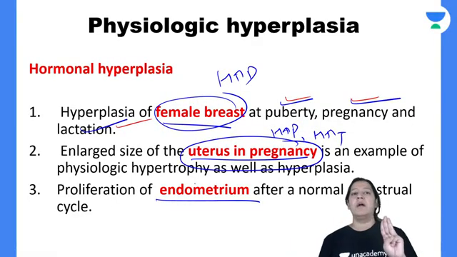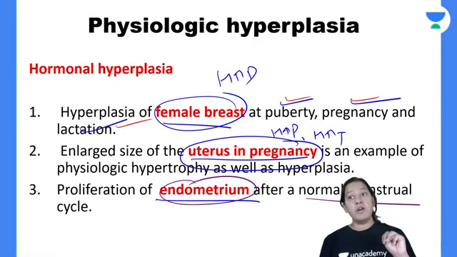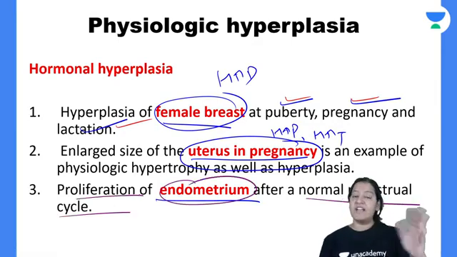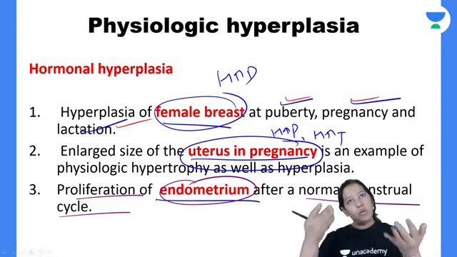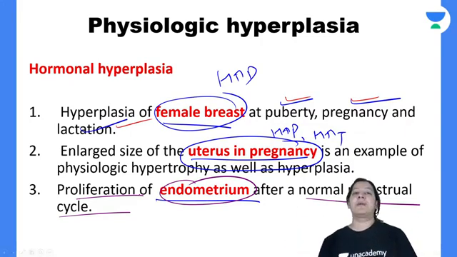So the third example is the endometrium. After a normal menstrual cycle, it proliferates and again regenerates to get shed off in the next month. That is the thing. Everyone give me a thumbs up and learn the three examples. If you have any doubt in this, please ask. So what are the three examples? Female breast, uterus in pregnancy, and endometrium. These are the three examples.